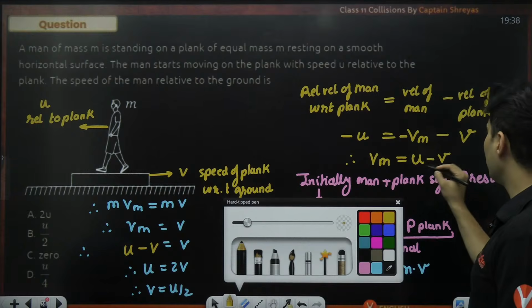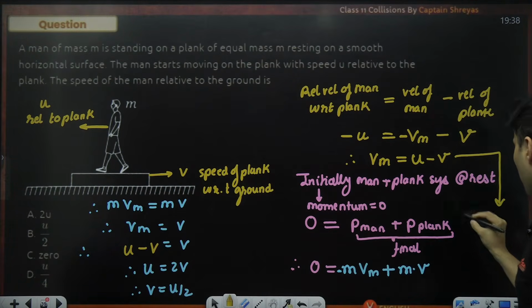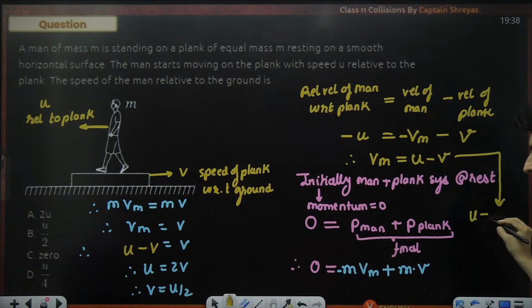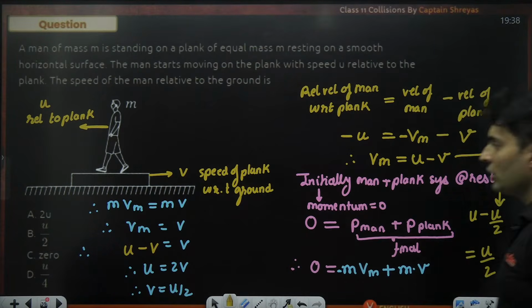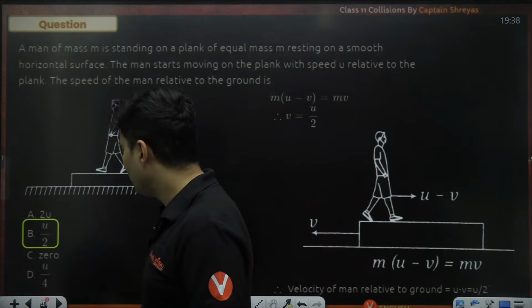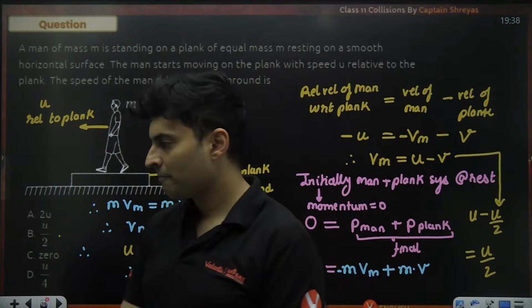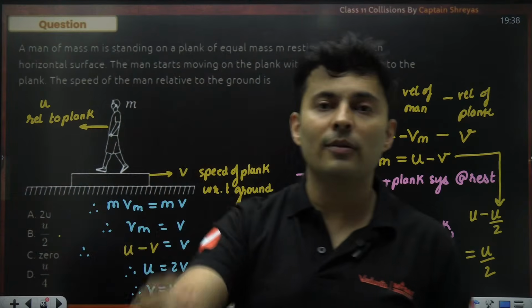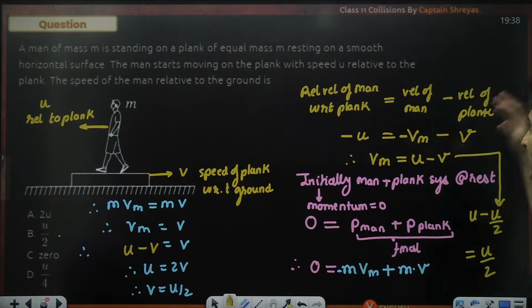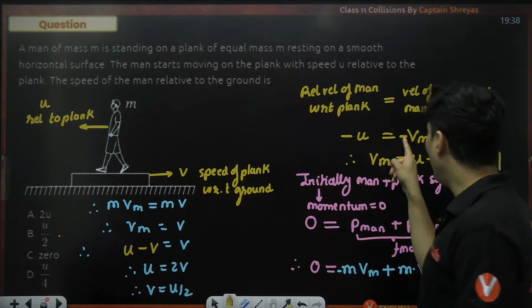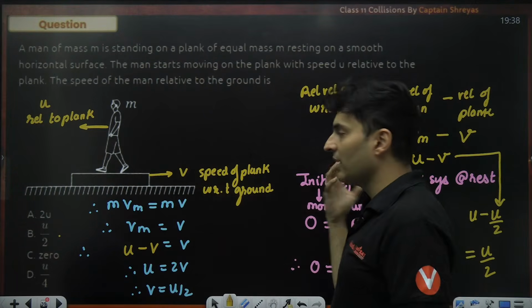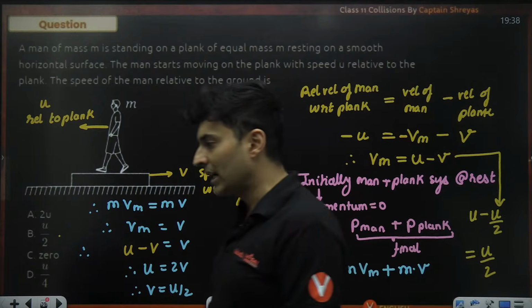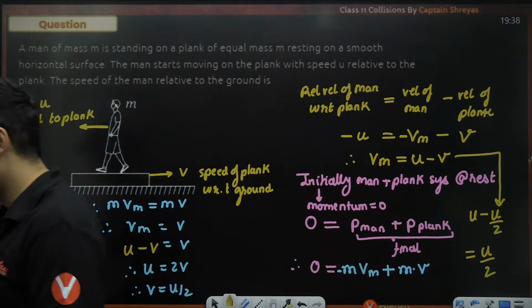We have been asked what is Vm. So Vm will be u minus v, which is itself u by 2. So it will be u by 2, which means B is the right answer. Perfect. So there is a lot of chance of making a silly mistake. That's why it's a good question. Why is this minus? Because the person actually will be moving left, the plank will be moving right. So that minus is very important. Cool.